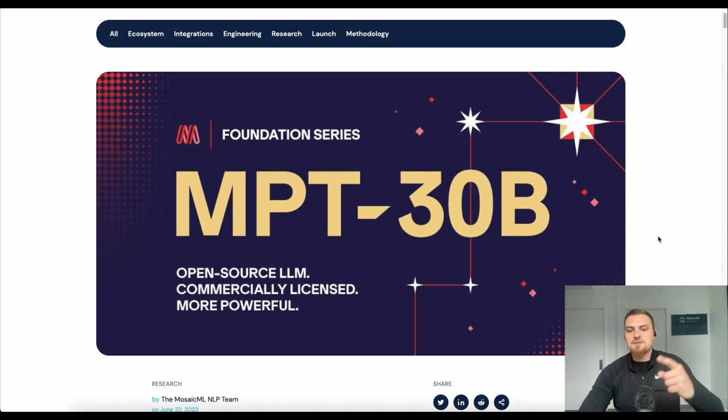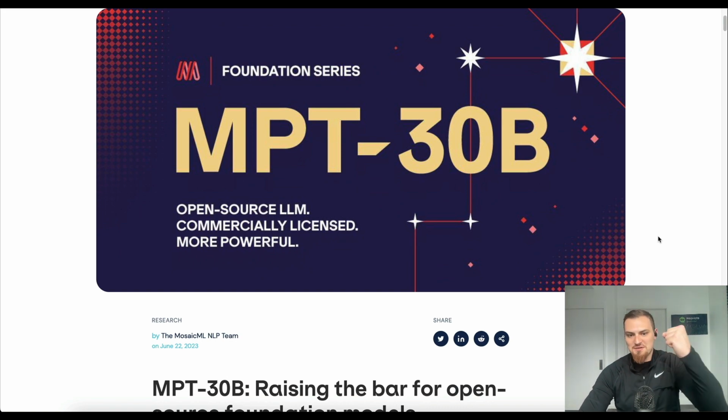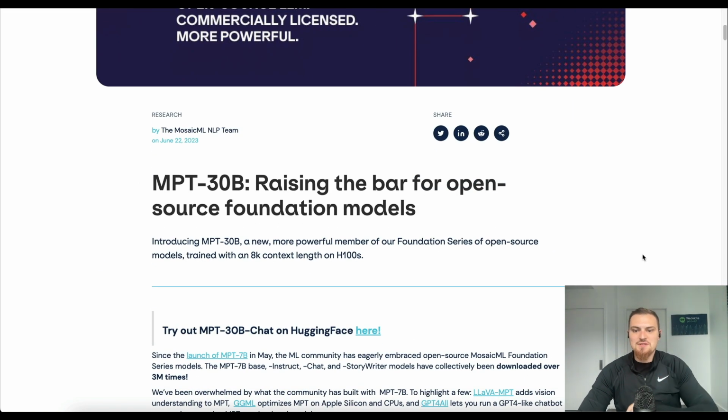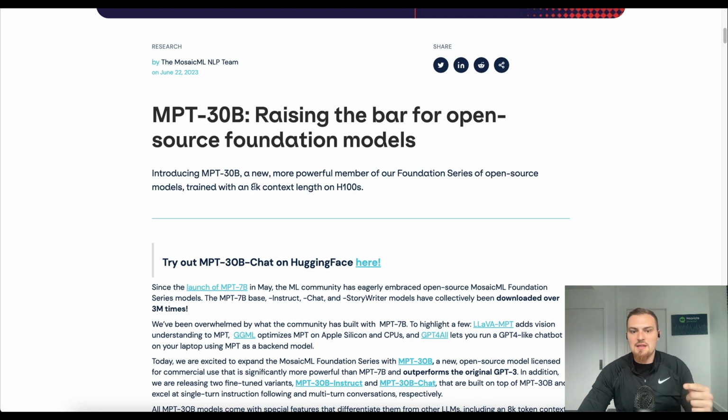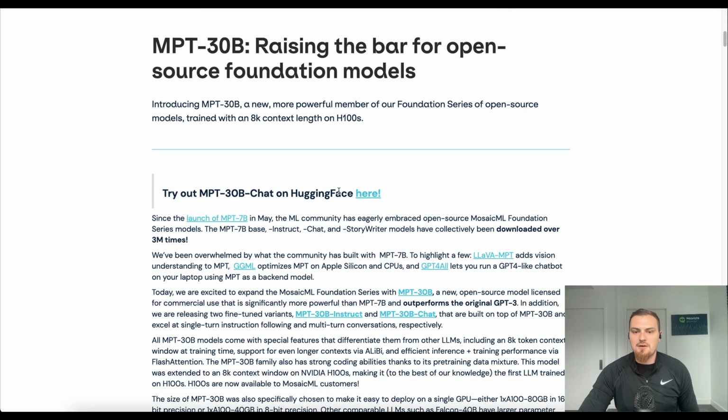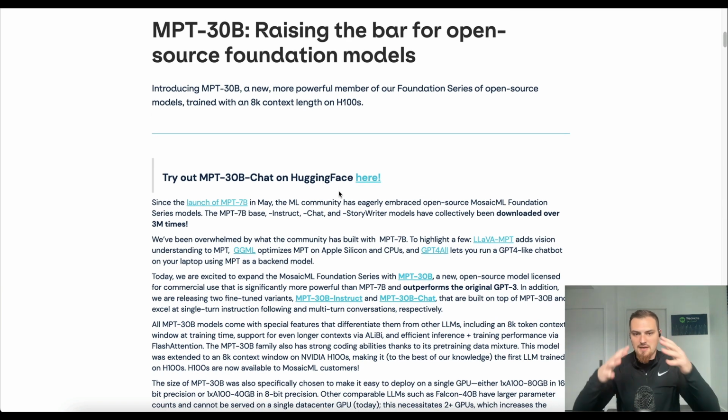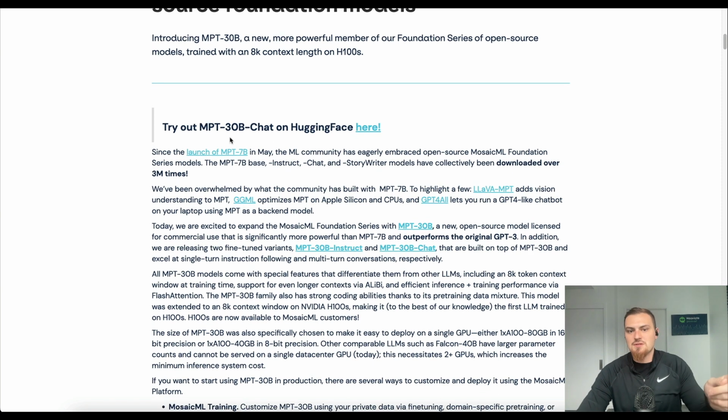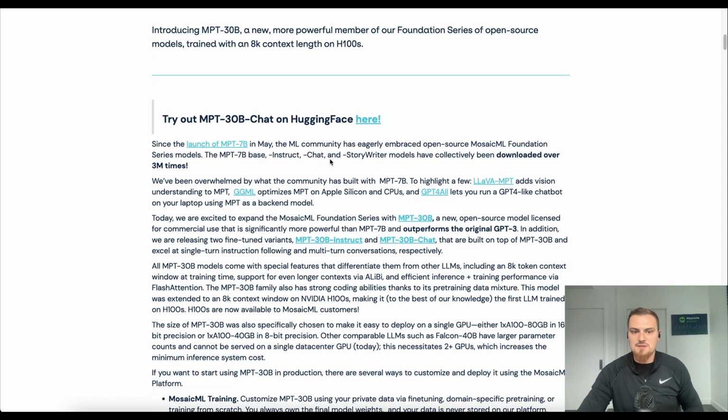MPT-30 billion, open source large language model, commercially licensed, more powerful. One of the first things that jumps out when you read this is 8,000 context length on H100 GPUs. I believe H100s are the most powerful GPUs, so it's impressive to have set up that kind of cloud infrastructure for all this. They begin the story with, well, firstly, you can check out the chat on Hugging Face, which is what we just looked at.